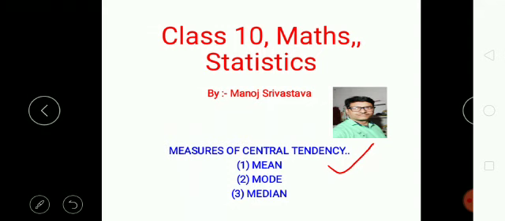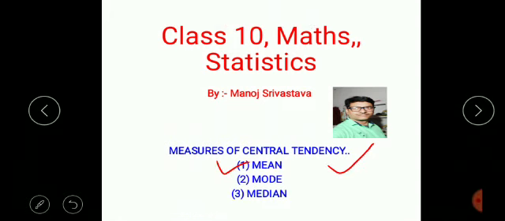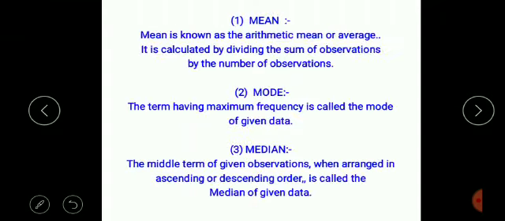So what are the terms related to measures of central tendency? There are three types: mean, mode, and median. These are the topics we have to discuss about central tendency in this chapter. So see, what is mean? Actually, mean is also known as the average or arithmetic mean.